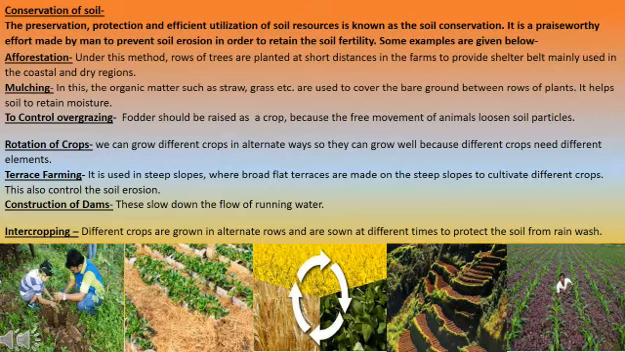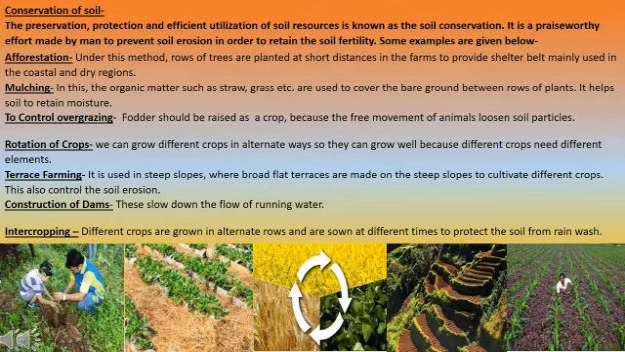Next is terrace farming. As you can see in this picture, in mountainous areas where flat land is not available, people usually do such activities for growing rice. So terrace farming is used on steep slopes, where broad flat trenches are made in the steep slopes to cultivate different types of crops, and this also helps in reducing soil erosion.